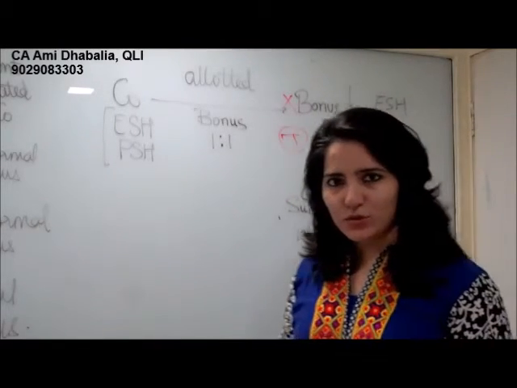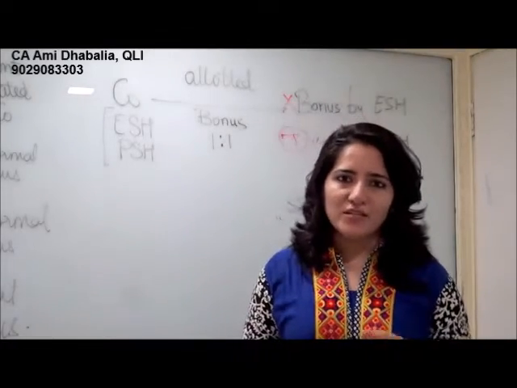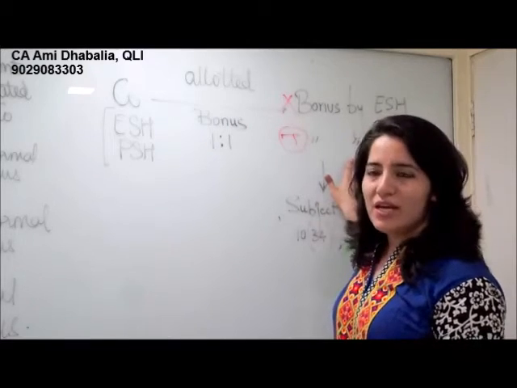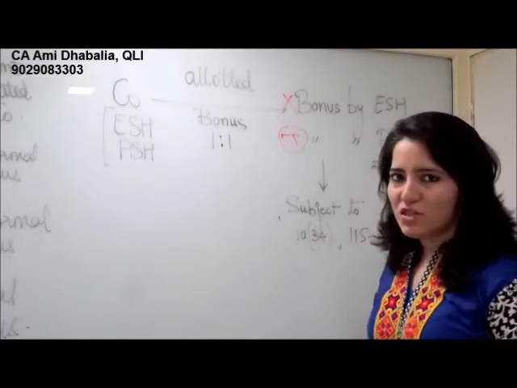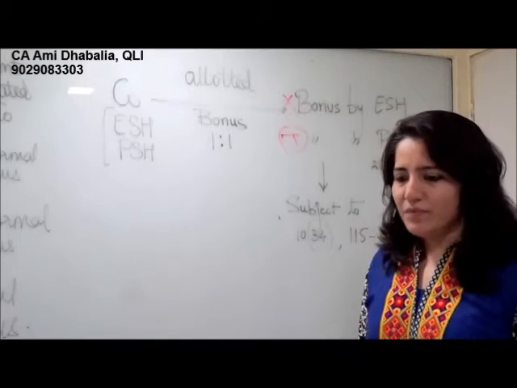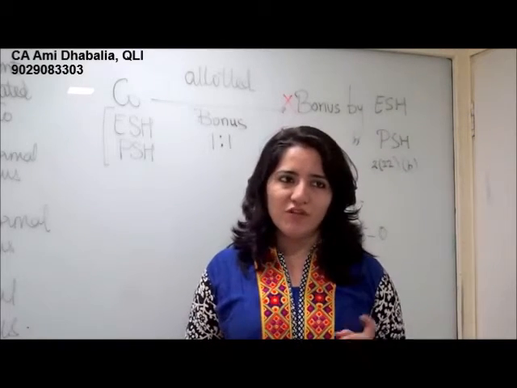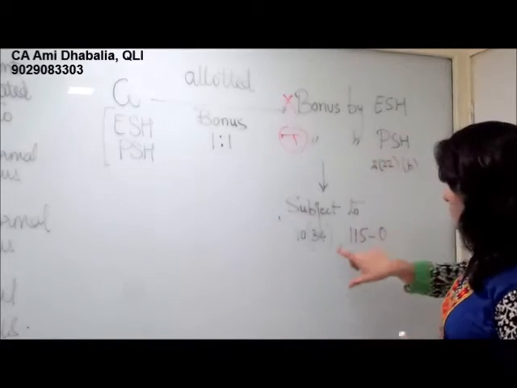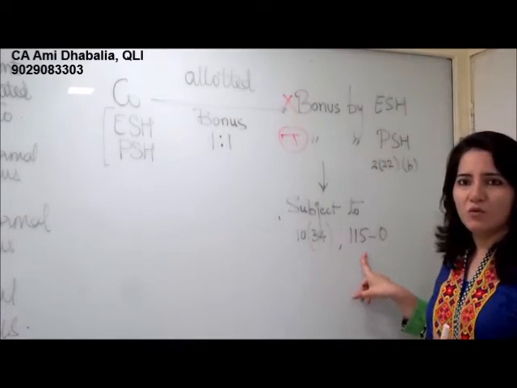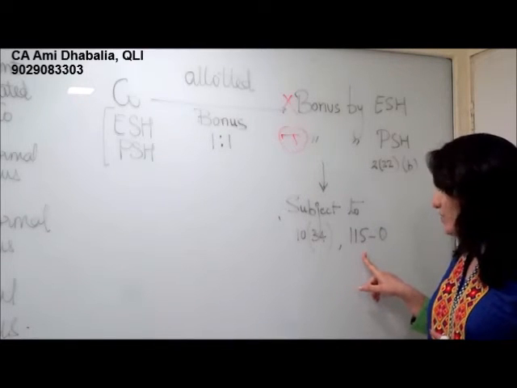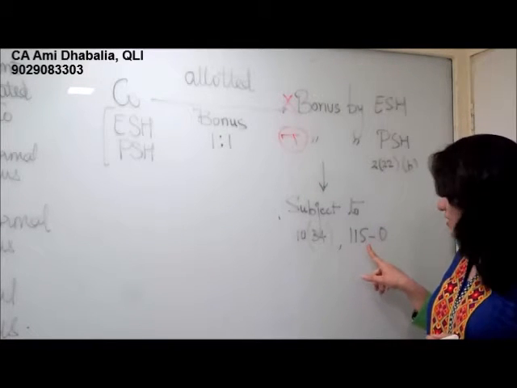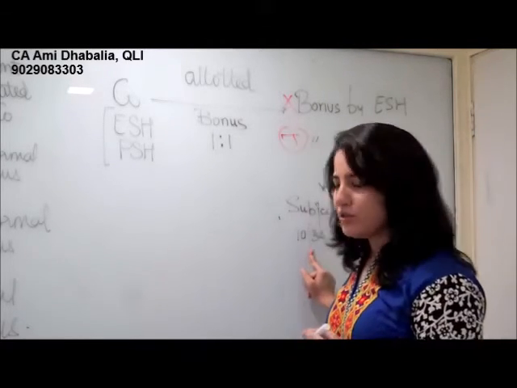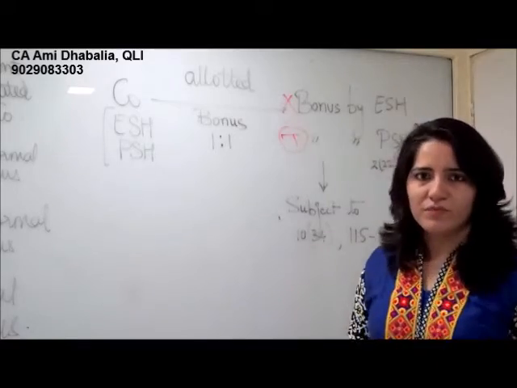Now again, as we did in 2(22)(a), the company has to pay dividend distribution tax on such a deemed dividend. Okay, so in the hands of the preference shareholders, in this example, the shareholder will be taxable for this amount under section 2(22)(b), subject to the provision of 10(34) and 115O. That is, the company will pay deemed dividend distribution tax under 115O and such a deemed dividend shall be exempt for the shareholder under section 10(34).